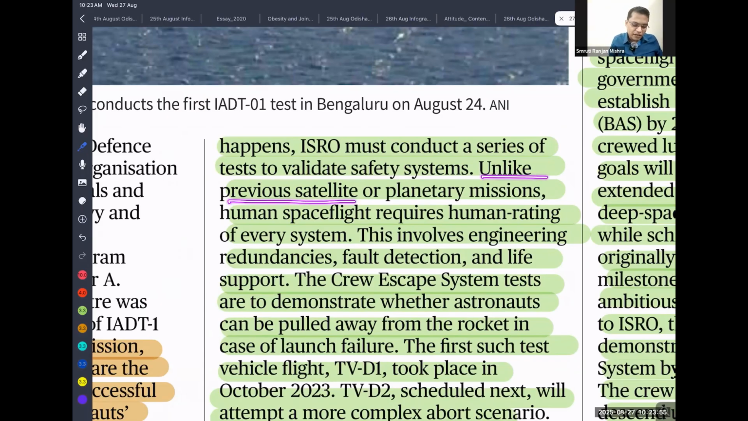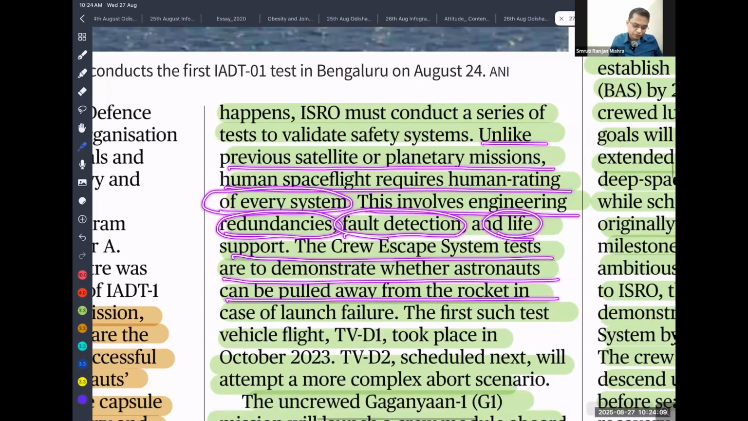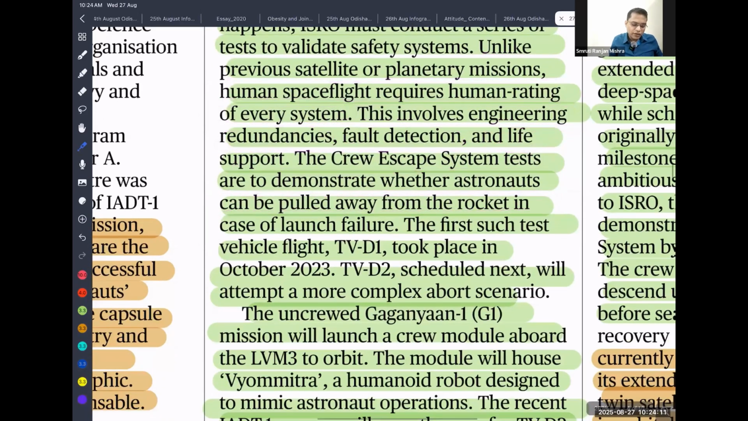Unlike other missions, this requires human rating everywhere, which involves engineering redundancy, fault detection, life support, and crew escape system tests to demonstrate whether astronauts can be pulled away from the rocket in case of a launch failure. The first such test vehicle was TV-D1, which took place on October 23rd. TV-D2, scheduled next, will attempt a more complex abort scenario.